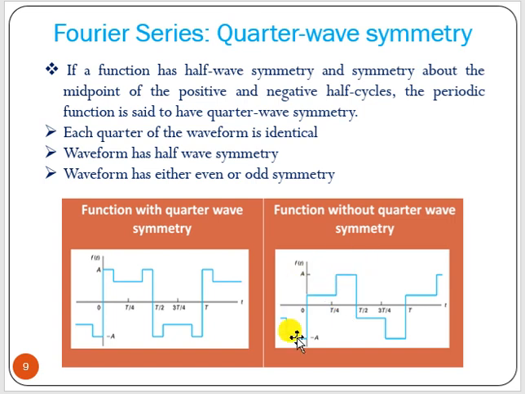Now consider a function without quarter wave symmetry. If we extend this to this part and invert, we will see that this has half wave symmetry, but it is not quarter wave symmetry because here the values differ. It is neither an even function nor an odd function. So f(t) equal to minus f(minus t) is not satisfied, and f(t) equal to f(minus t) is also not satisfied. So it is neither even nor odd function.